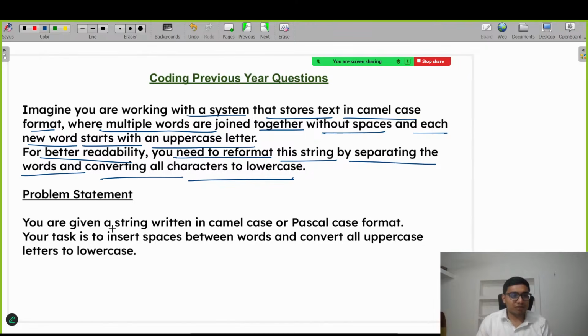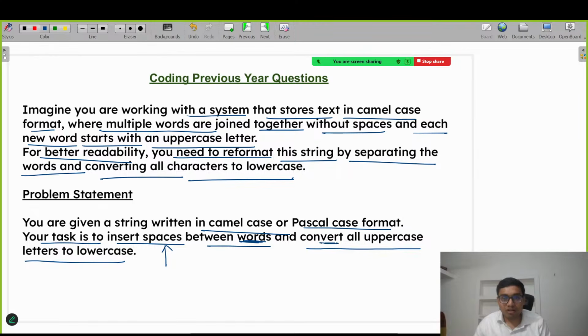The problem statement will look like this. You are given a string written in camel case, or you can say Pascal case format. Your task is to insert spaces between words and convert all the uppercase letters to lowercase. We need to do two things. We need to add a space between the words, and we need to convert all the uppercase into lowercase. This is a very easy problem, I think.